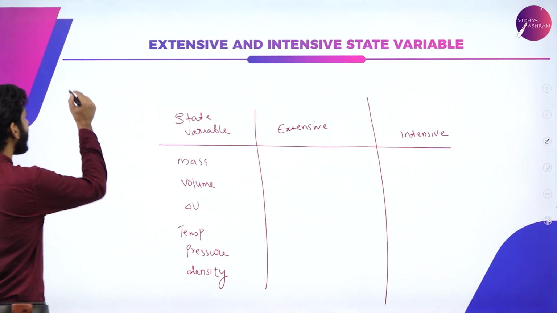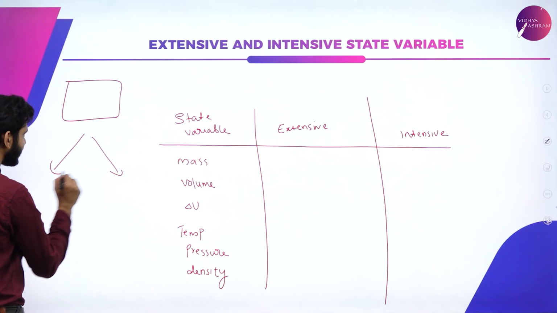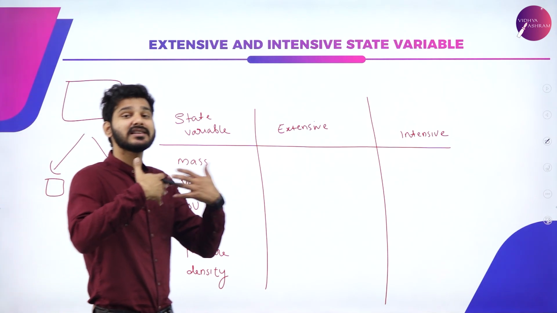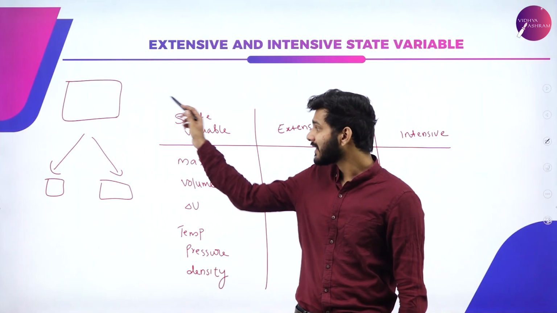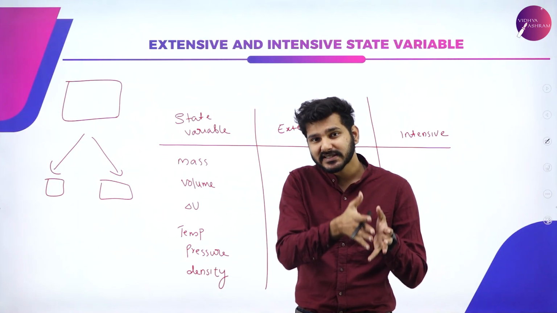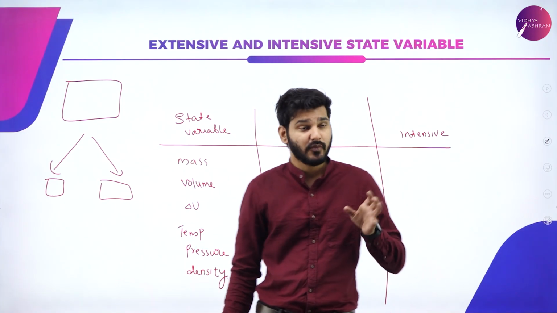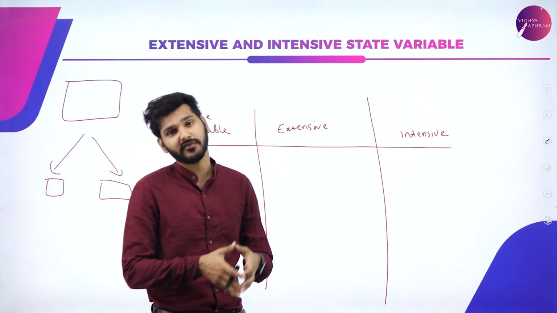That is, if you have a system and you make it into two smaller systems, then the variables of that system are affected. That is known as an extensive state variable, whereas an intensive state variable does not depend on the size of the system.